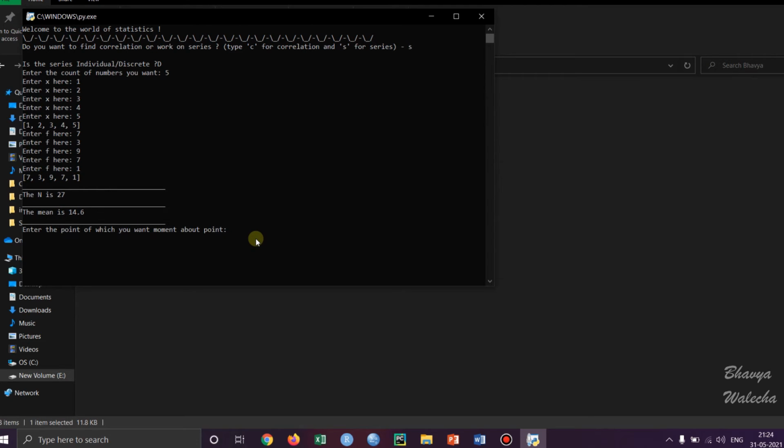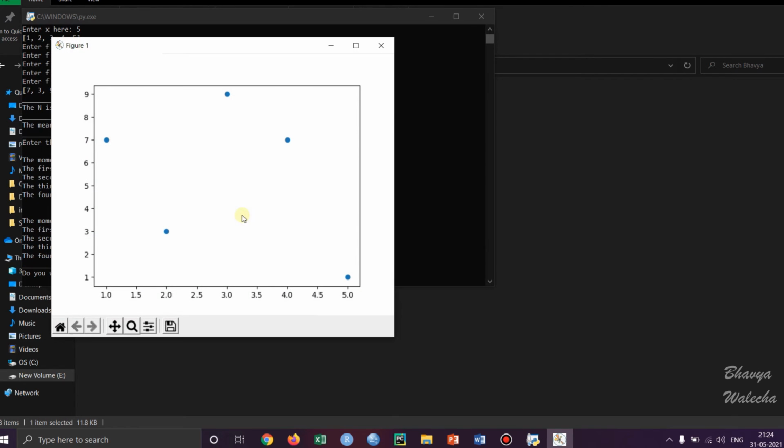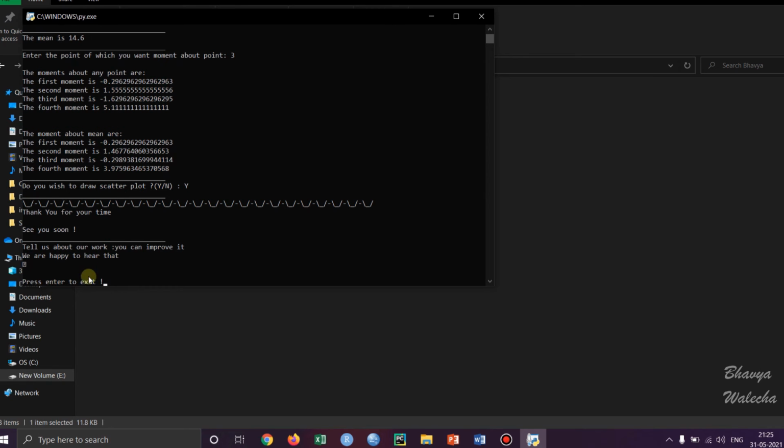Now it is asking us at which point we want to calculate moments. I'm just going to write 3. It gives the moment about any point and the moment about the mean both. So it's asking me, do you want the scatter plot for this one too? I'm going to write yes here again. And here we go. It gives us the scatter plot. That's for the work, you can improve it. Yeah, but still happy to hear that it can be improved.